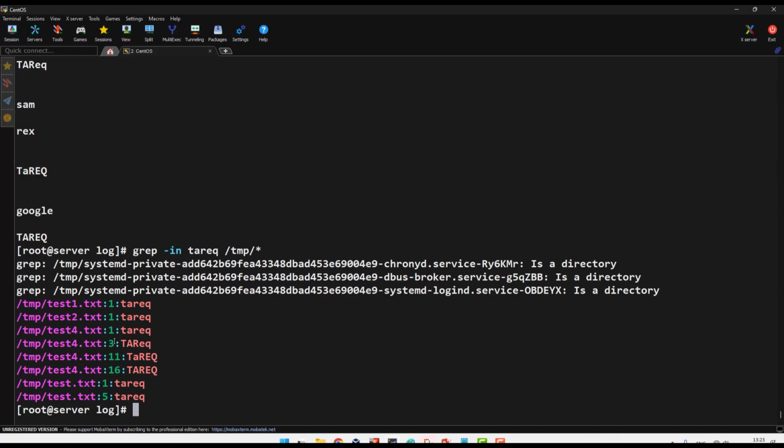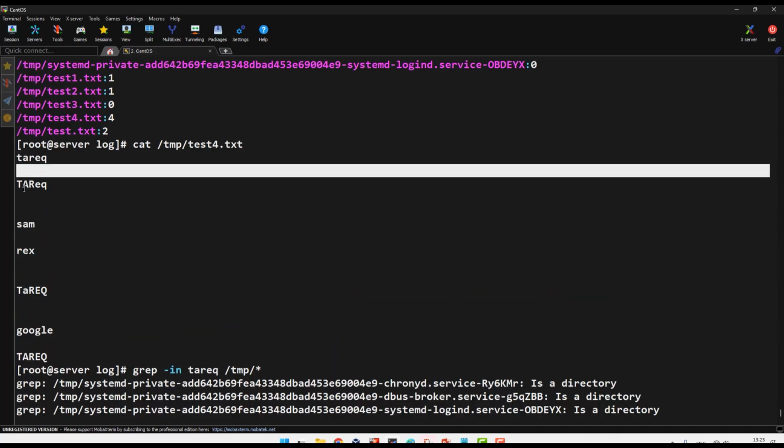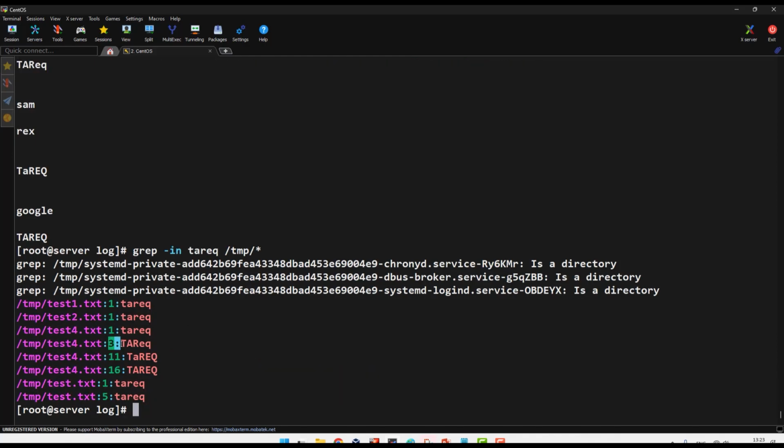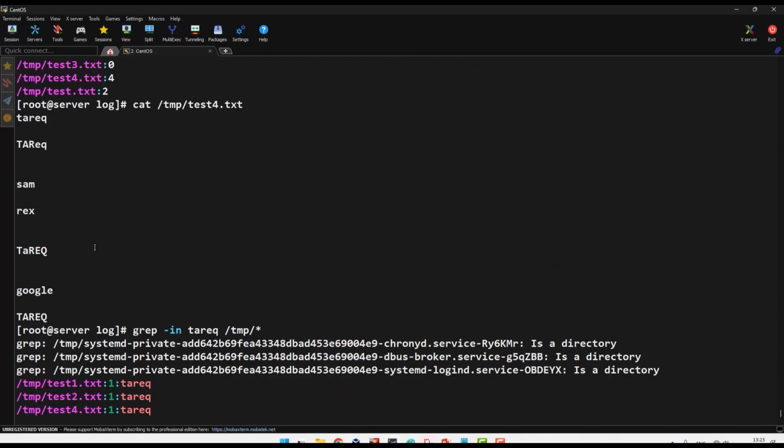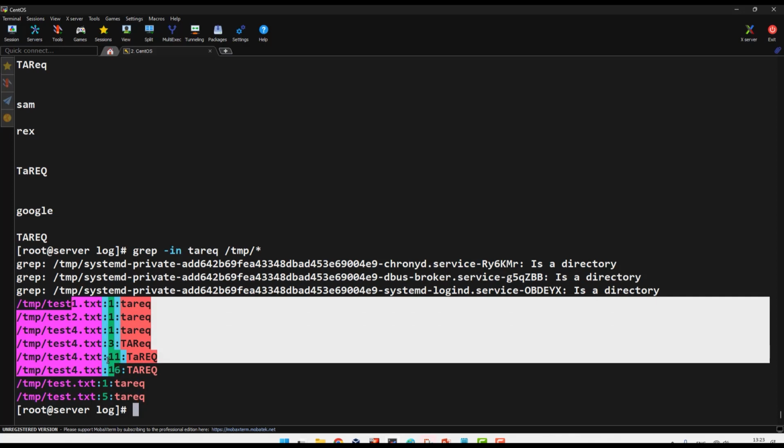So I found how many lines he comes in. For example, line 1, line 3, and line 11. So if, for example, you want to see where the IP comes from, and which file, or which line exactly it comes from. Maybe this is useful for you or not, just keep it in your mind.